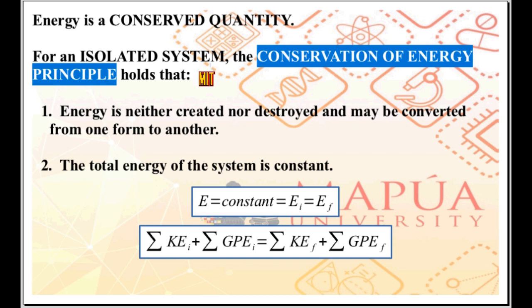For an isolated system, the conservation of energy principle holds that, one, energy is neither created nor destroyed and may be converted from one form to another. Energy is neither created nor destroyed. If the energy of the system increases, that additional energy must have come from somewhere.